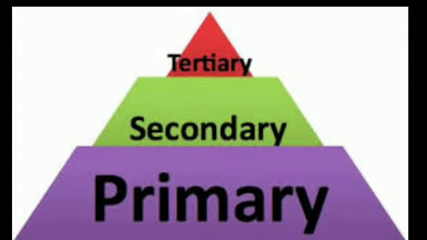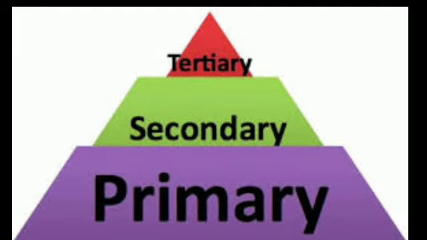For example, in a rural area, people's main occupation is primary occupation, that is agriculture. So out of these three occupations, in rural areas people do primary occupation.